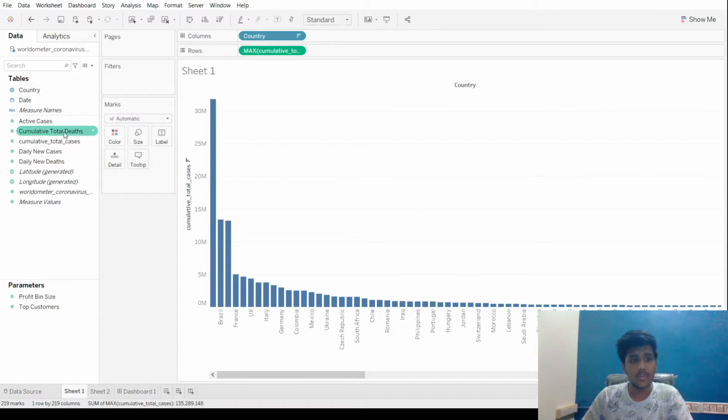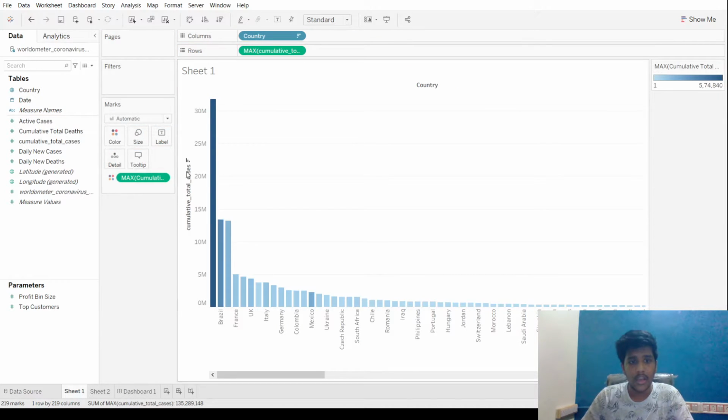For that, we can use color in the marks card. So what we do is we just drag the total deaths onto the color, and as you can see here, the color of the bar graphs has changed. We can put whatever colors we want, right? Let's see.